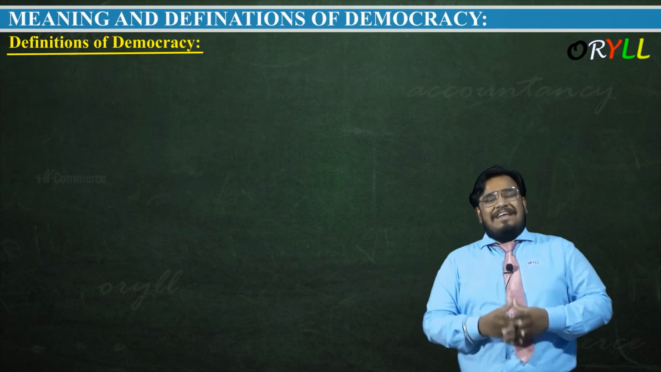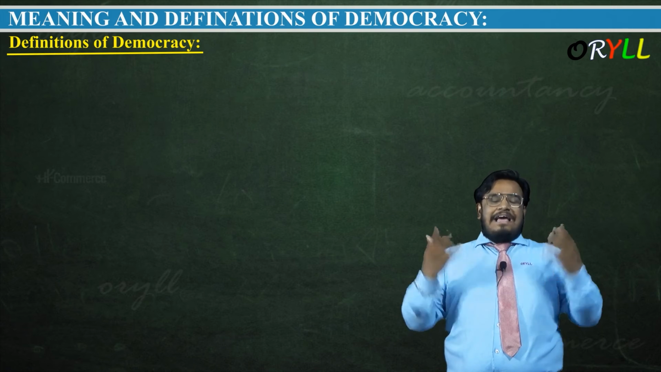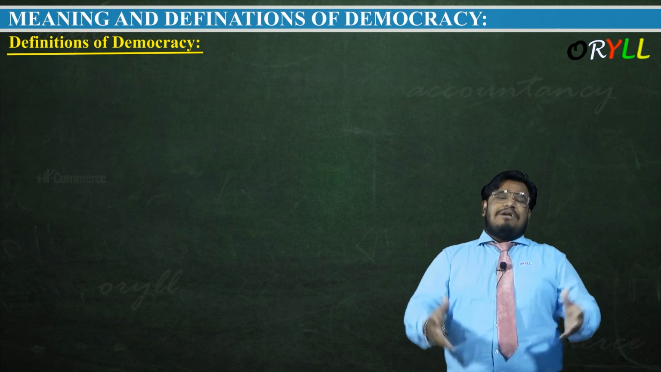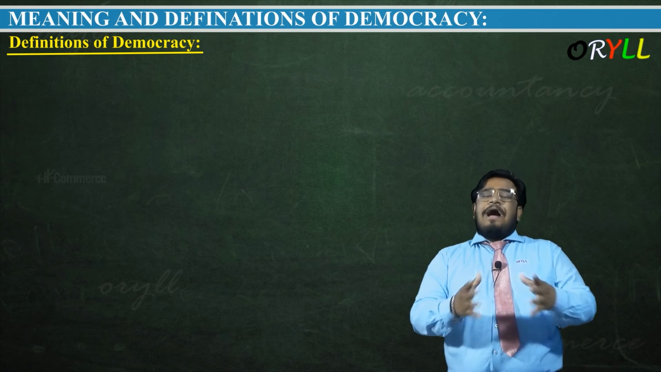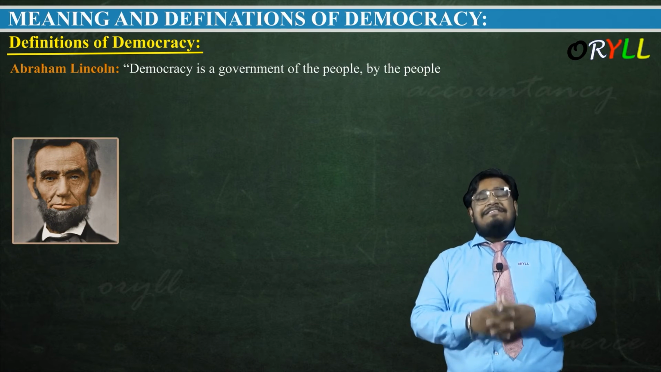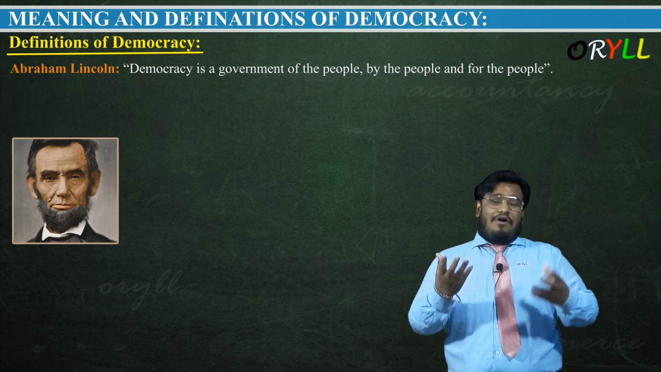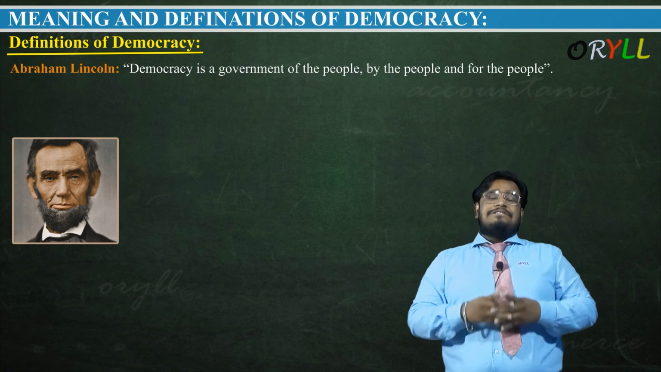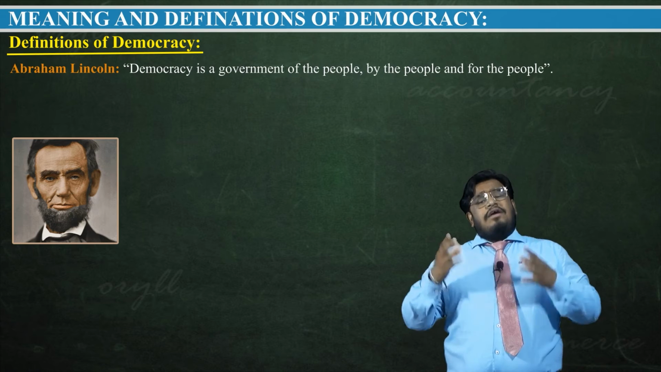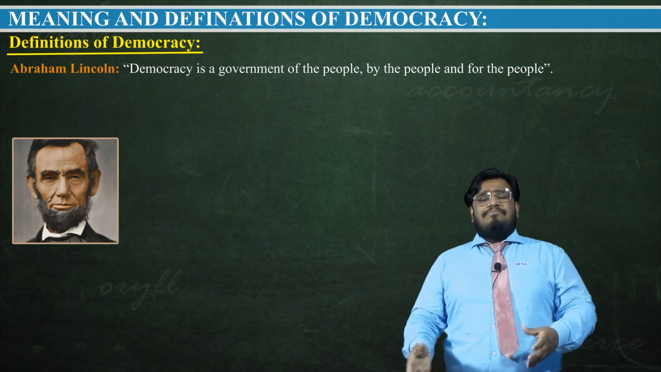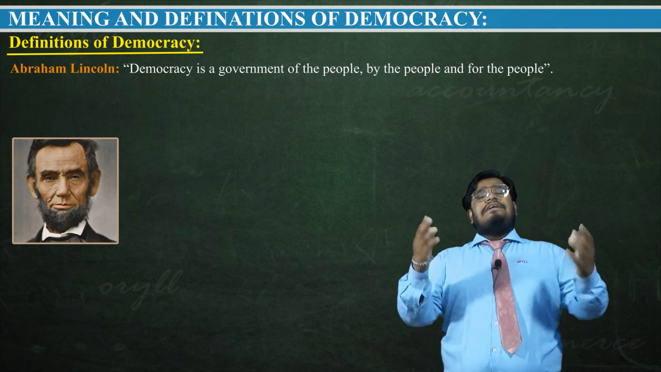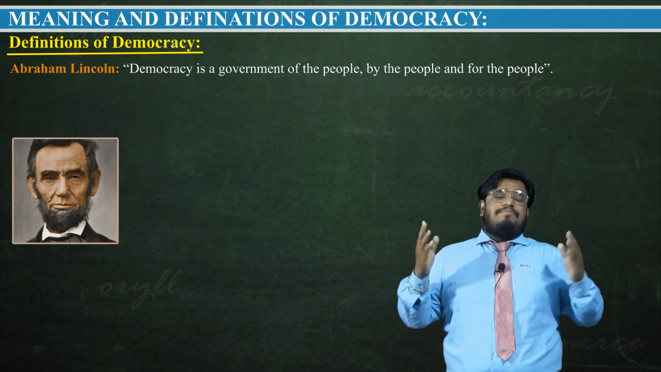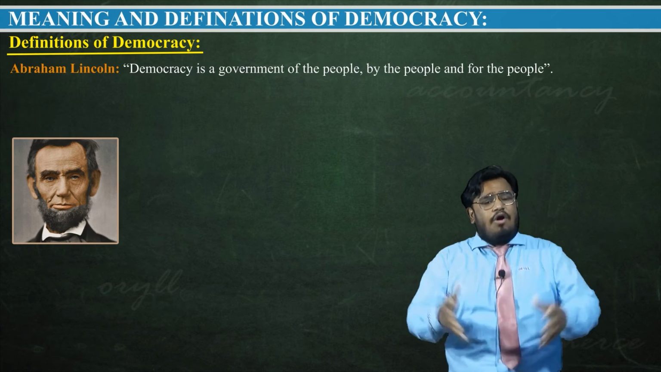Let's understand the definition of democracy. Guys, one definition which is very famous and largely used, which everybody will remember, is Abraham Lincoln's definition. That is, democracy is a government of the people, by the people, and for the people. That means democracy is made for the people. It is made by the people, and it is government of the people. So it is always for people and their representation only.